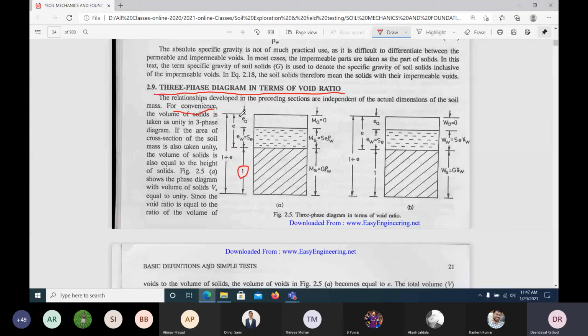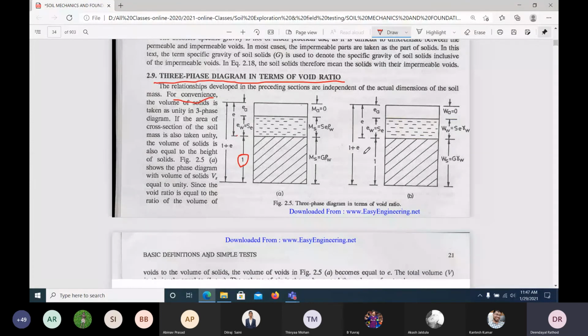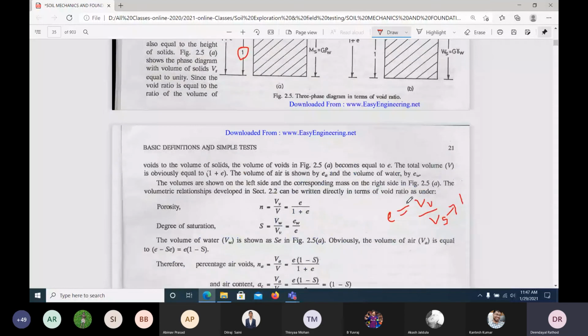So from the definition of void ratio, what is the definition of void ratio? Volume of voids to the volume of solids. What is the definition of porosity? Volume of voids to the total volume is the definition of porosity. Here, volume of voids to the volume of solids, with the volume of solids assumed as 1 for our convenience, then this would be e. When this is e and this is 1, the total volume will be equal to 1 plus e, right?